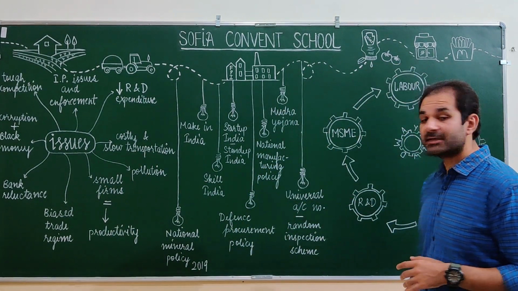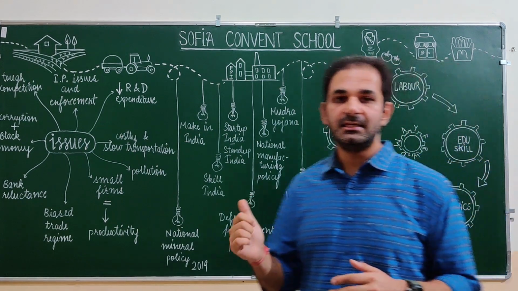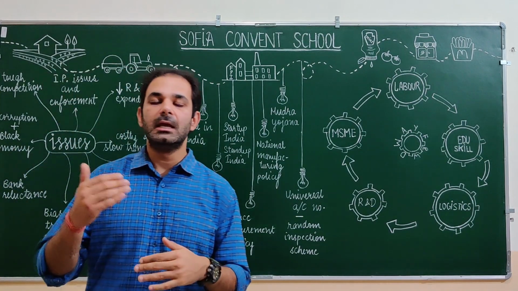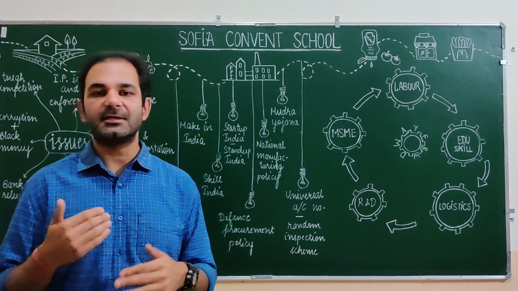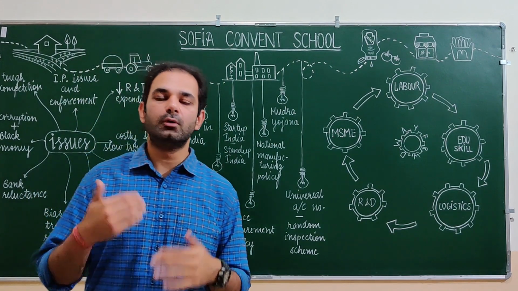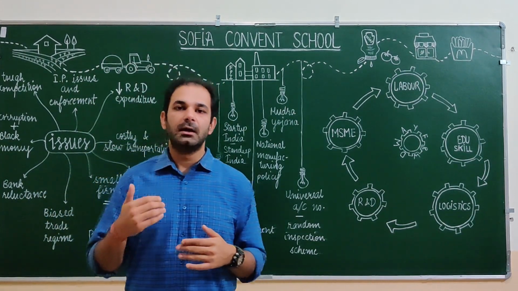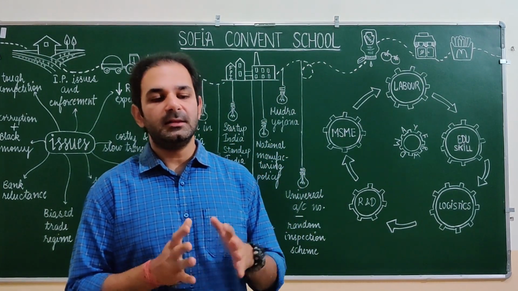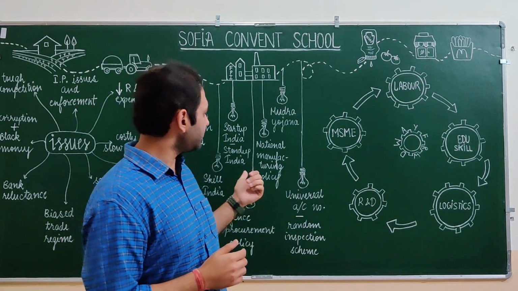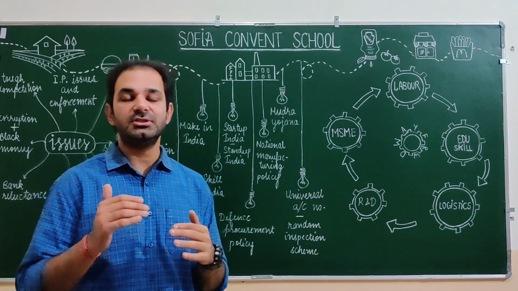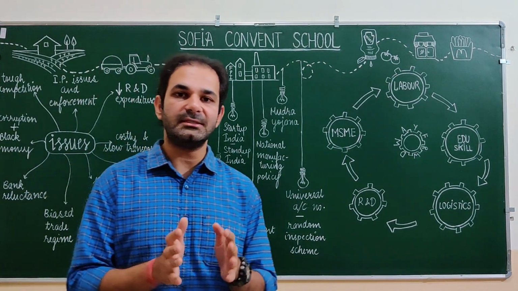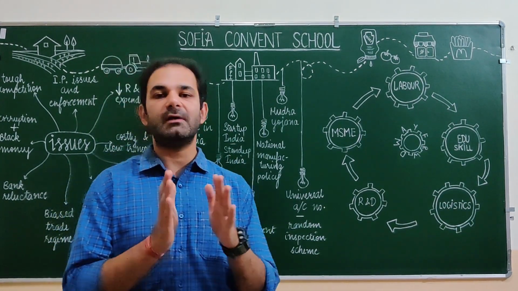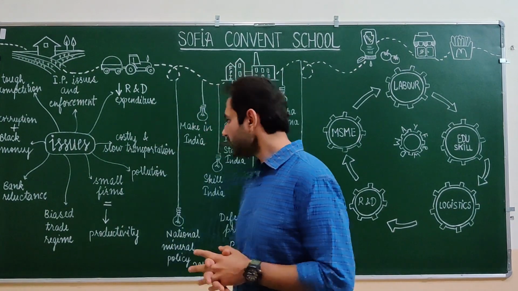Next, come to the National Manufacturing Policy. This policy is a new one, and this is basically focusing on generating more manufacturing units and generating more skilled labor so that India can become a leader in the manufacturing arena. And the main aim of this new National Manufacturing Policy is to enhance the share of the manufacturing sector to 25%, and it also focuses on developing skilled labor in India.